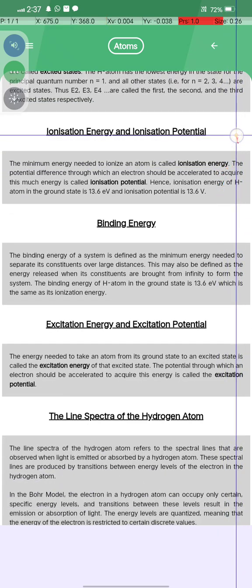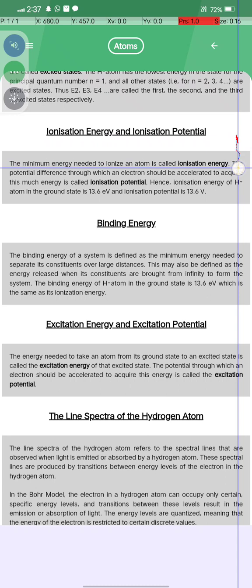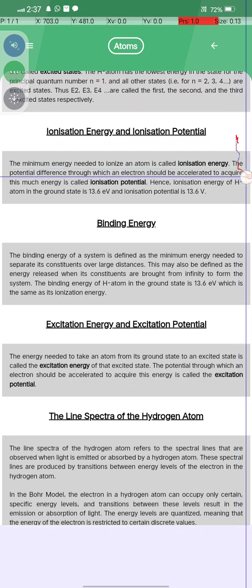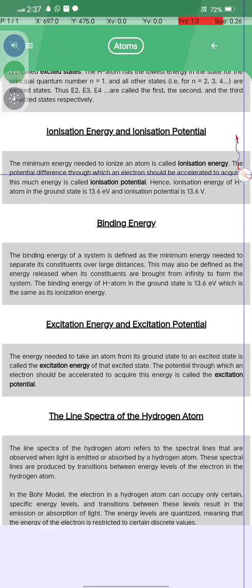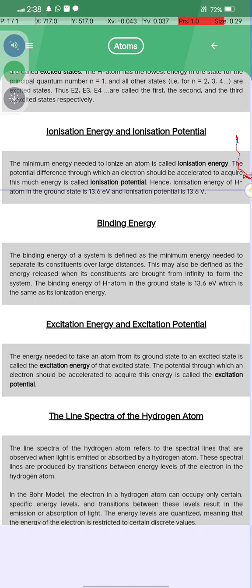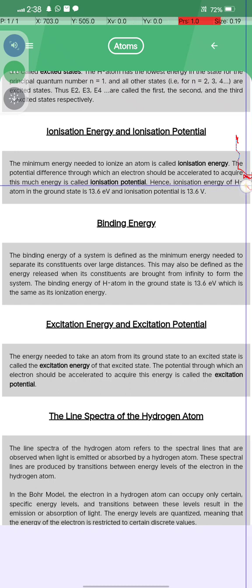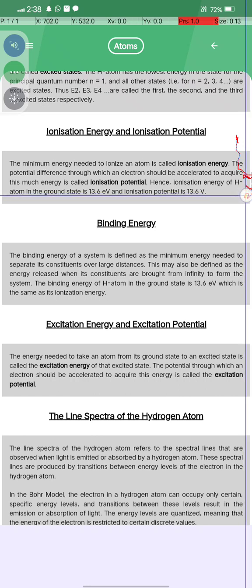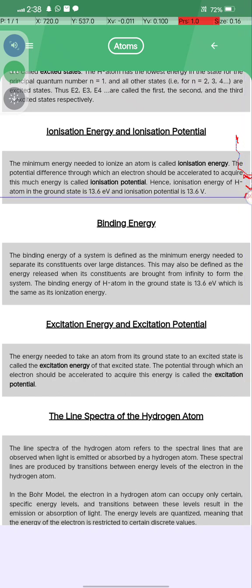Ionization energy and ionization potential. The minimum energy needed to ionize an atom is called ionization energy, and the potential difference through which an electron should be accelerated to acquire this much energy is called ionization potential. Hence the ionization energy of the H atom in the ground state is 13.6 electron volt, and the ionization potential is 13.6 volt.